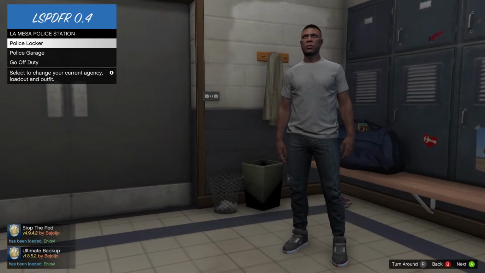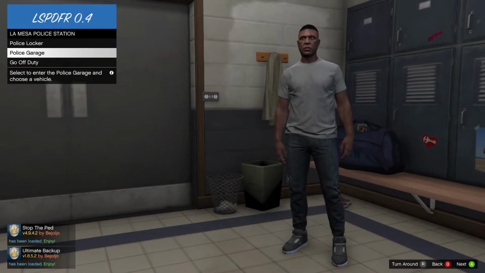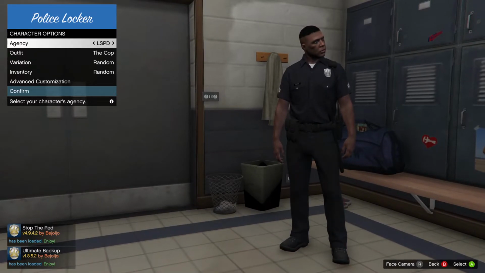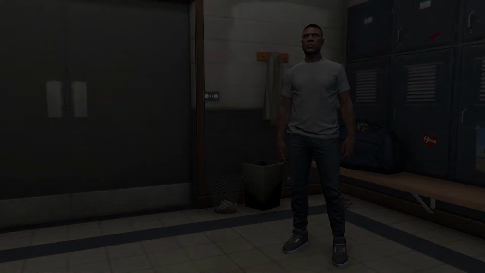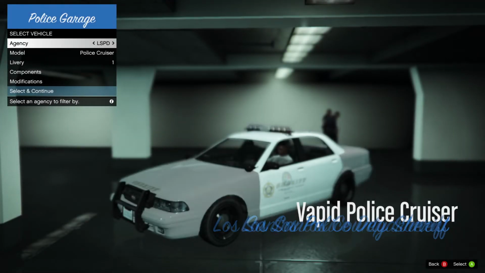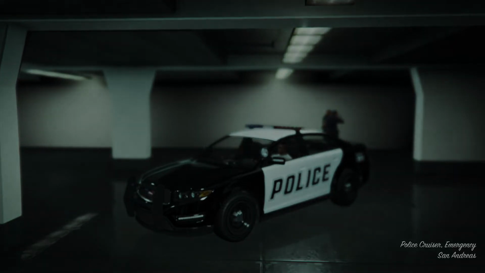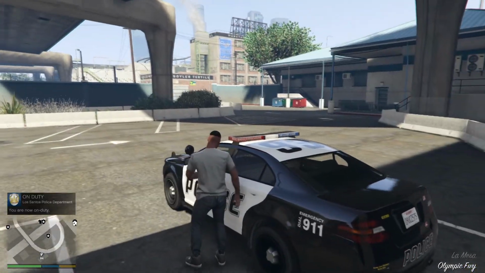Okay, so there we go. And so Stop the Ped has installed and Ultimate Backup has loaded up. And we'll put on his cop uniform. Go to the police garage, select the vehicle. Yeah, I thought so.